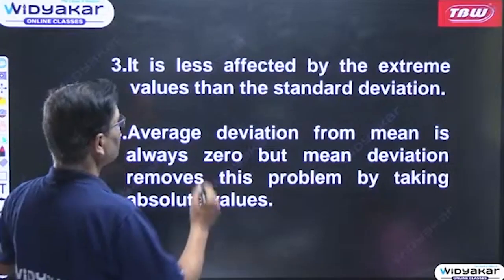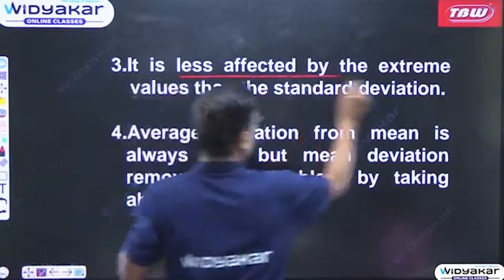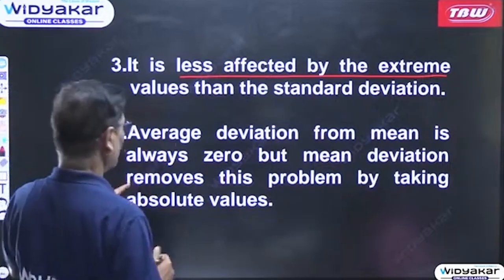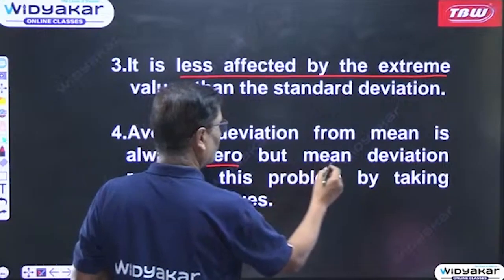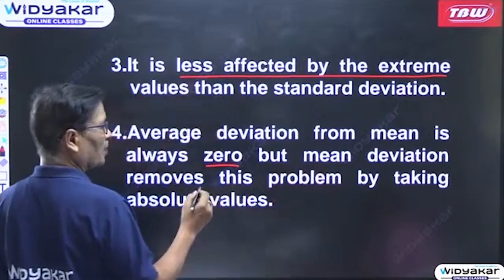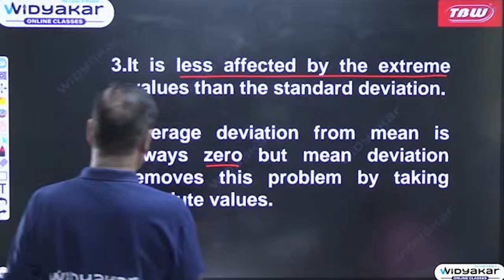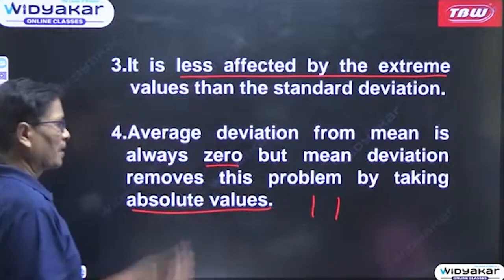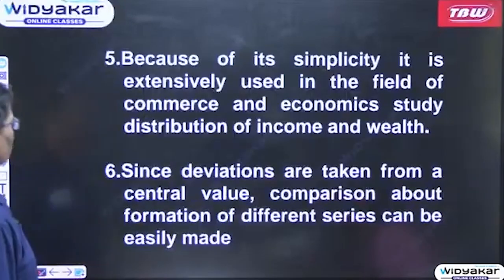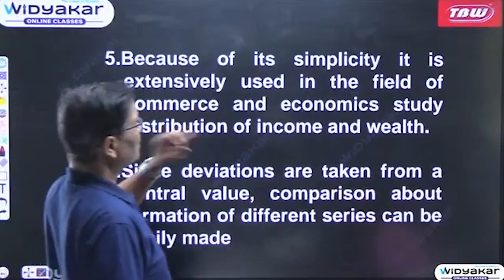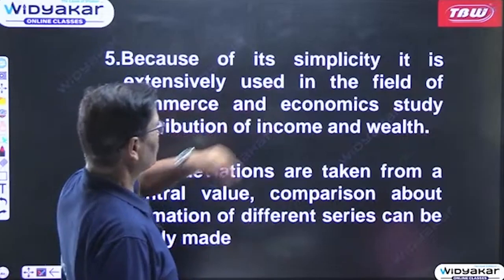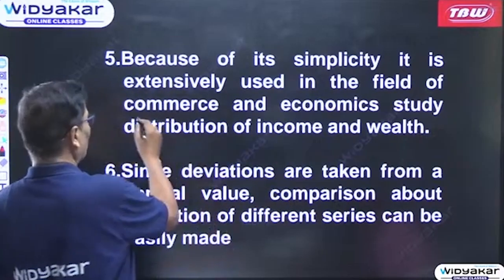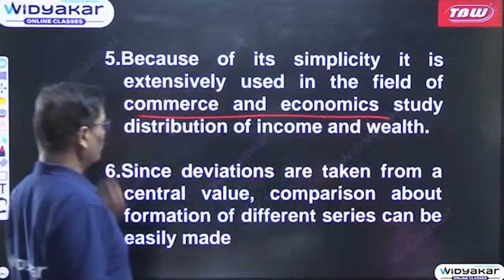Number 3, it is less affected by the extreme items. Then average deviation from mean is always 0. But mean deviation removes this problem by taking absolute values, meaning the plus and minus signs are ignored. Then because of its simplicity, it is extensively used in the field of commerce and economics study. So in commerce and economics it is very useful.